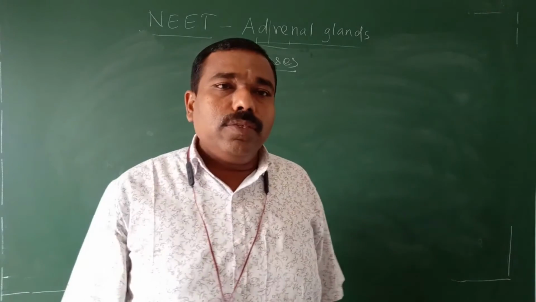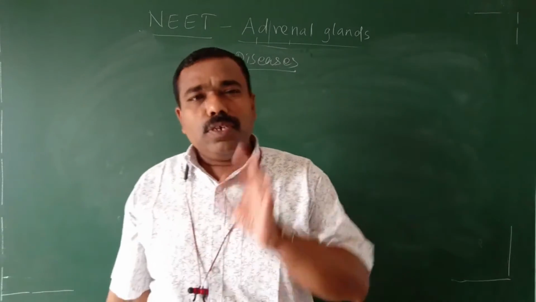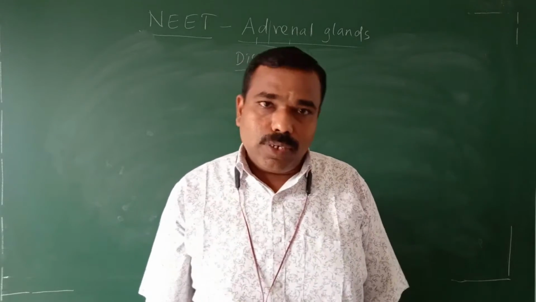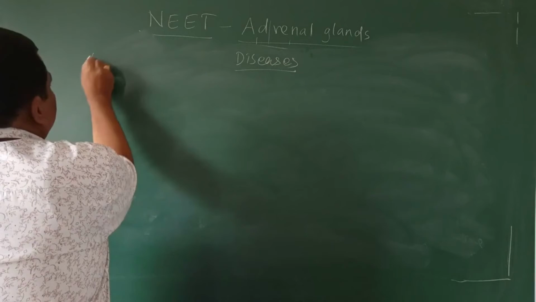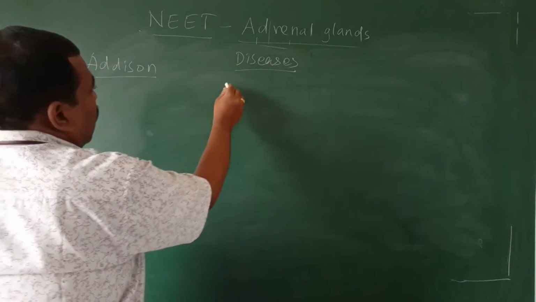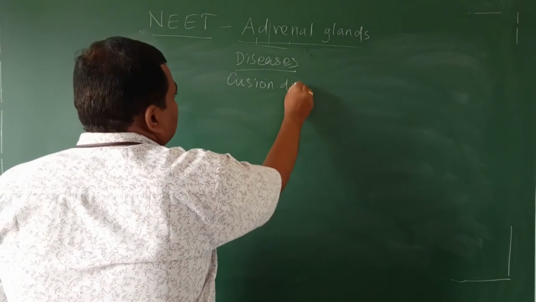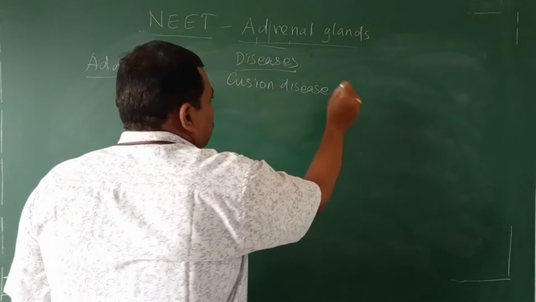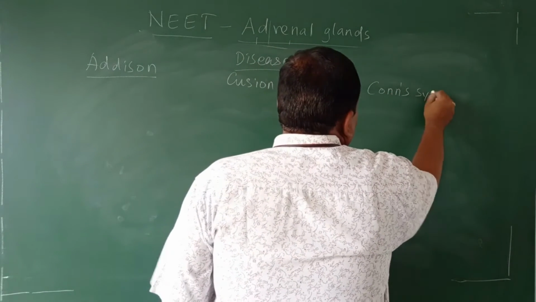If it is secreted less, some disease will come. I will give it in a comparative manner so that it is easy for you to understand. Three diseases, much more important. One is Addison disease. Another one is Cushing disease. The next one is Conn's syndrome.